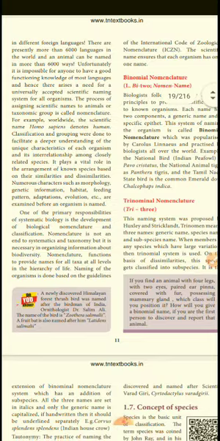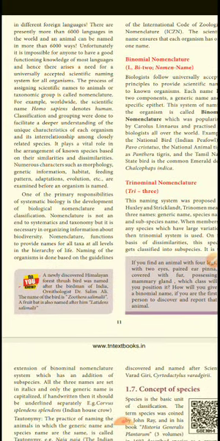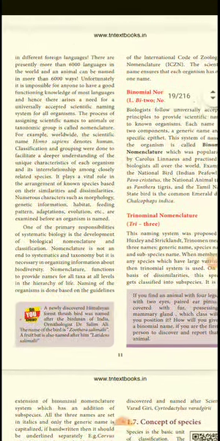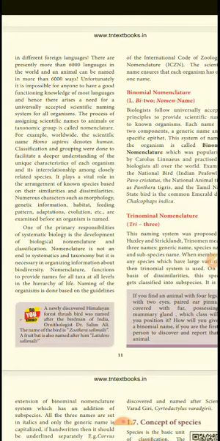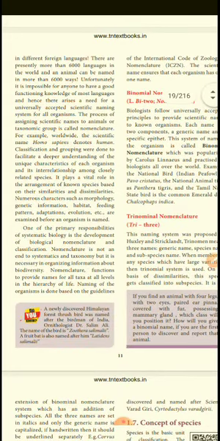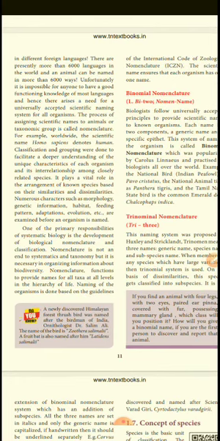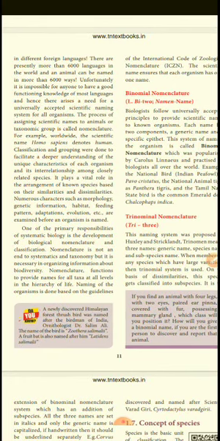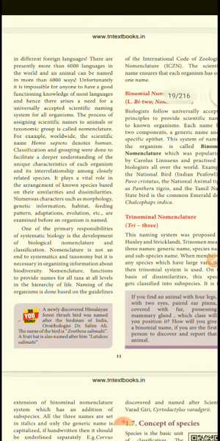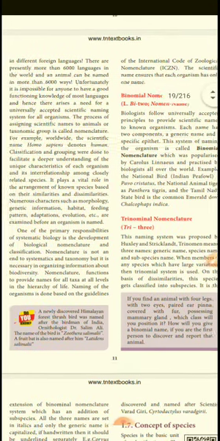Classification and grouping are done to facilitate a deeper understanding of the unique characters of each organism and its interrelation among closely related species. It plays a vital role in the arrangement of known species based on similarity and dissimilarity, using numerous characters, morphological and genetic information, feeding and pattern adaptation. Based on this, they give an organism its name. Biological nomenclature is not systematic taxonomy, but it is necessary for organisms. Based on the function and character, we give the name.